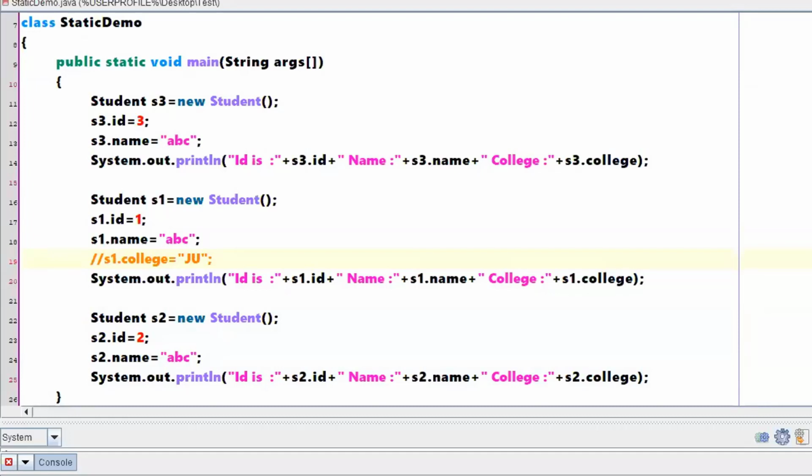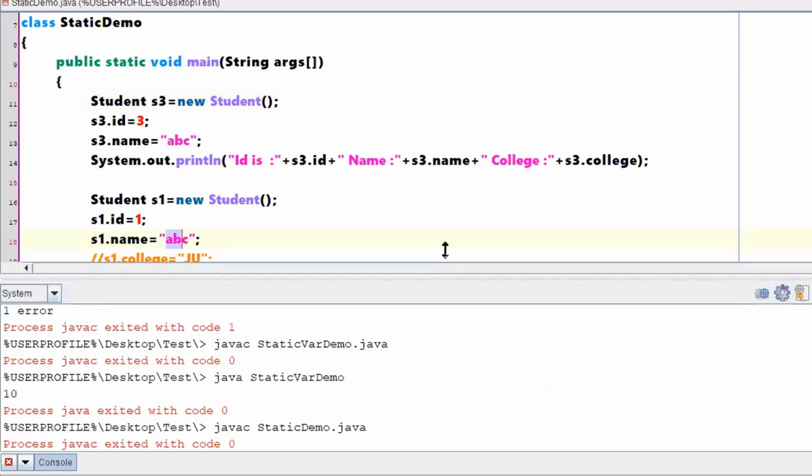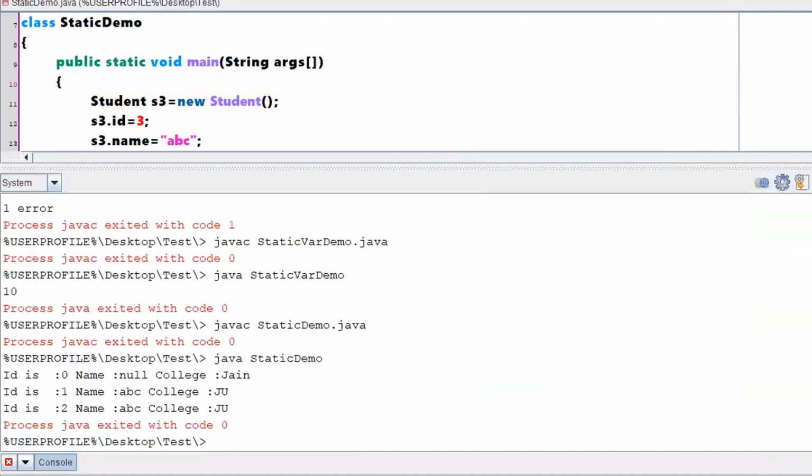Yes. Now what will happen? Whatever was taken by S3, that was Jain. Even this will also take the same Jain, because there is one copy of the value, right? Why did this confusion come?